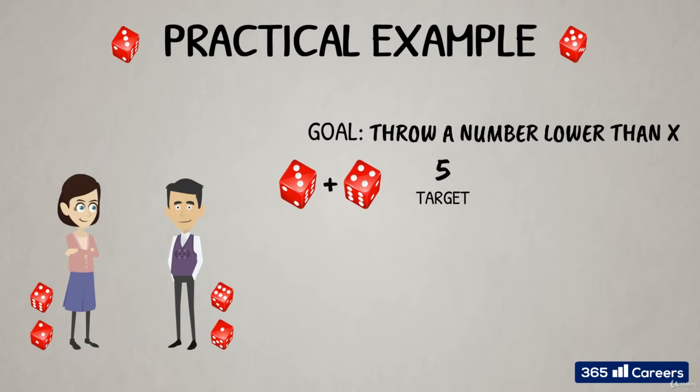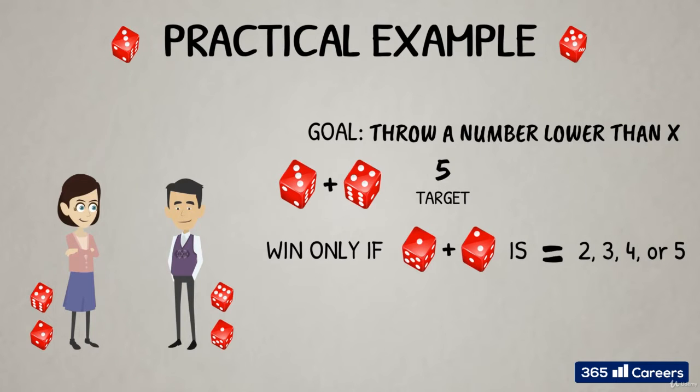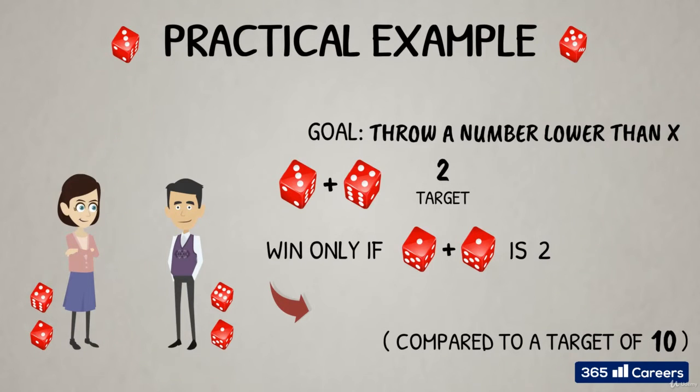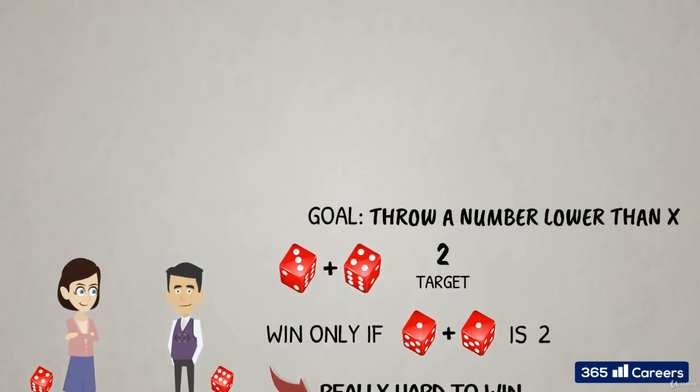Now, if we want to make the game more difficult, we can decrease the target level to 5. In this case, a player needs to throw a dice sum of 2, 3, 4, or 5 in order to win. The odds of this are much lower compared to the previous target of 10, so the game becomes more difficult to win. If we want to make it really hard, we can reduce the target level to 2, and then the only winning combination would be 1 and 1. The Bitcoin cryptographic computational puzzle works in a similar way.